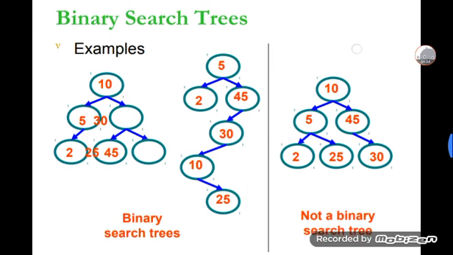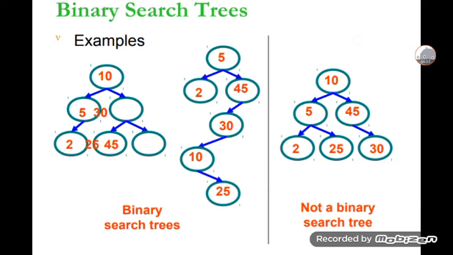A binary search tree has some more examples, as shown in the figure. Here I have taken some binary search trees.